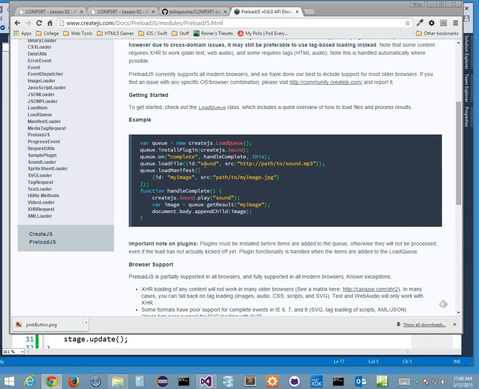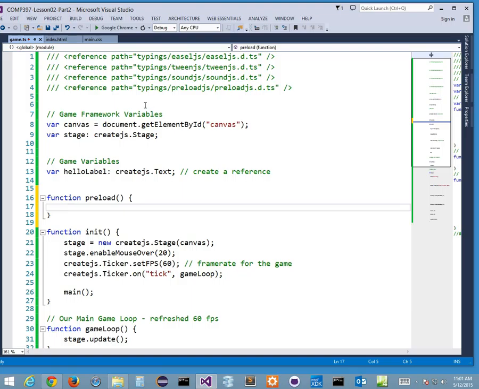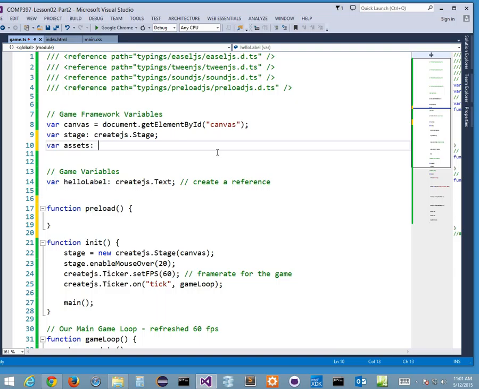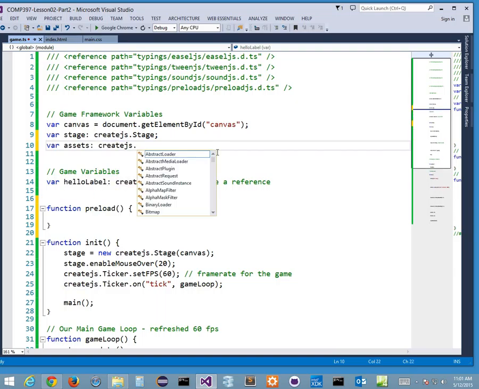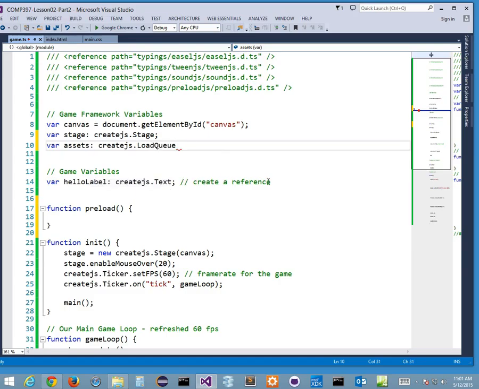So I want to go back to this code here. And I know it says var q is equal to new createjs.LoadQueue. Q doesn't mean anything to me. I think I like to call it assets, something like that. That's what I'm preloading. So I'm going to create this in our game framework variables as a global variable. So I'm going to go var assets, and I know that it's a createjs.LoadQueue that I'm making. So I'm just creating a reference to this right now. I'm creating almost like a container for all of my assets. That's what I'm doing here with my LoadQueue.